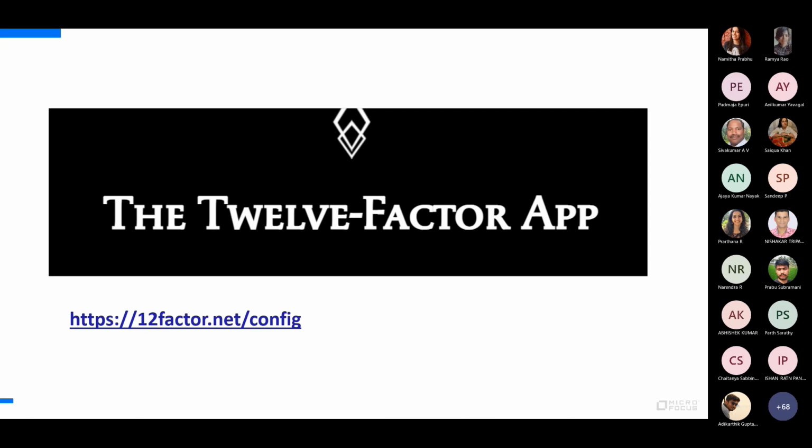I would highly recommend going through the 12-factor app. Maybe spend a weekend, go through this at leisure, and a lot of concepts that we see today in Kubernetes or Docker or in the cloud native architecture, all at least adhere to this 12-factor app principle.